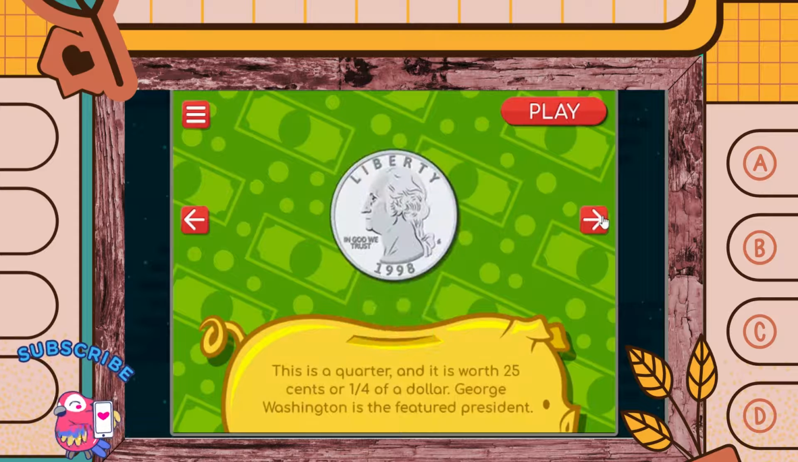This is a quarter, and it is worth 25 cents, or 1/4 of a dollar. George Washington is the featured president.